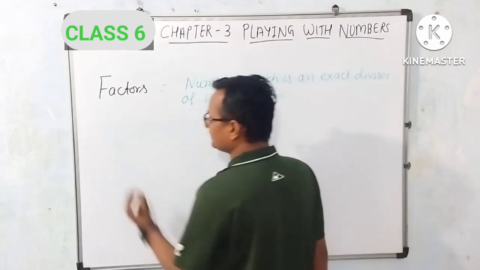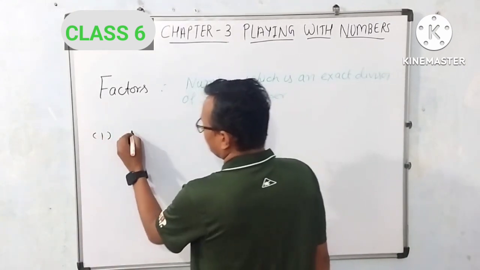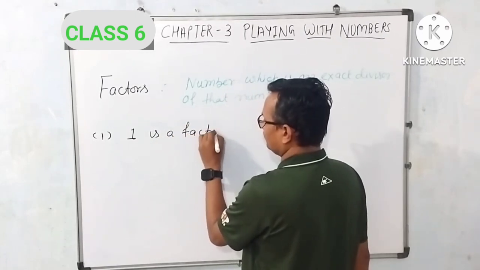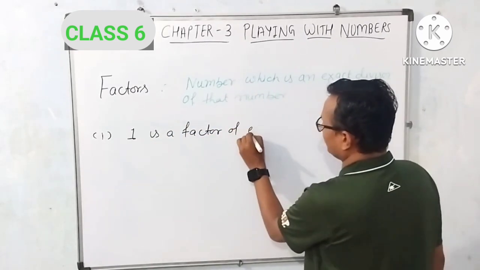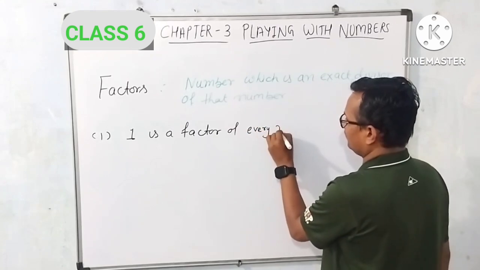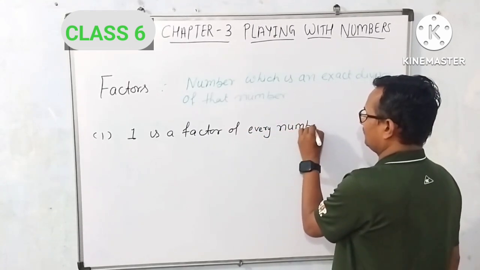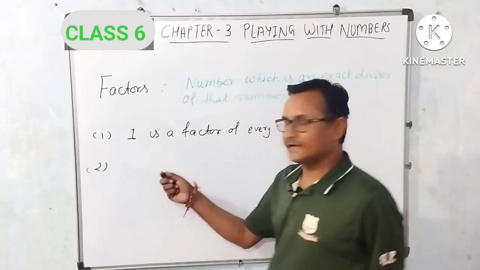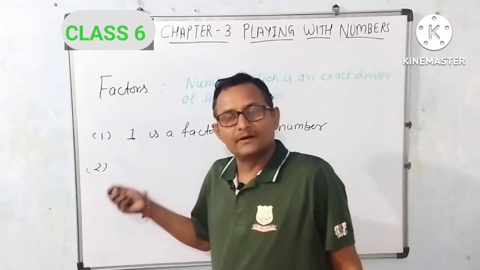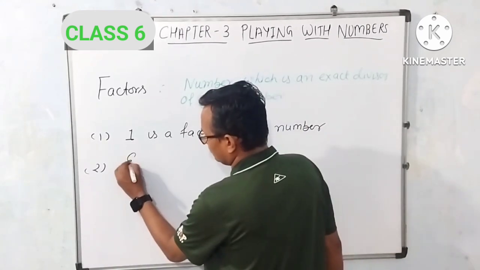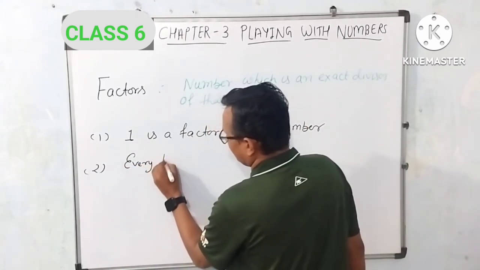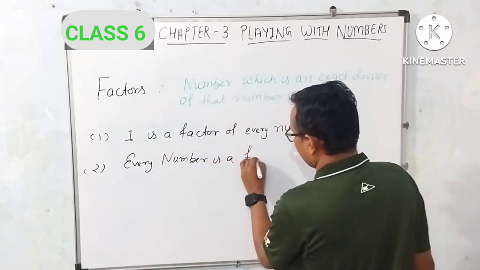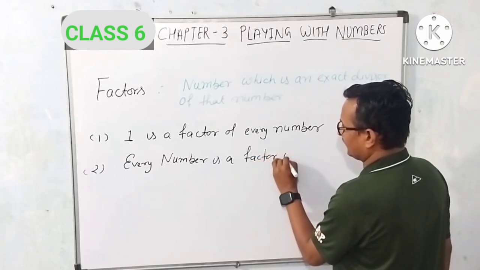So friends, first point is 1 is a factor of every number. And second, every number is a factor of itself.